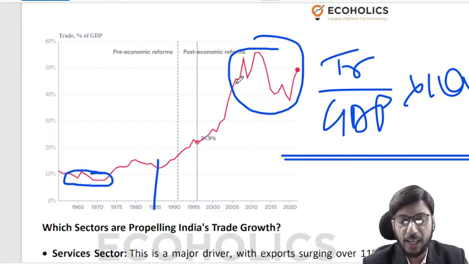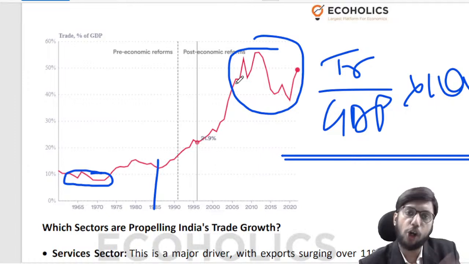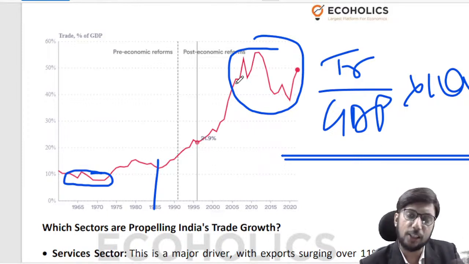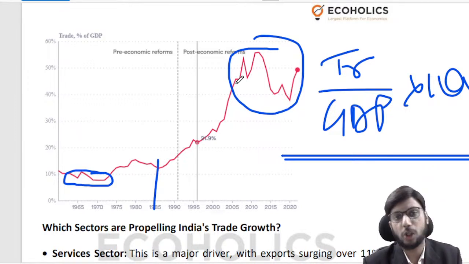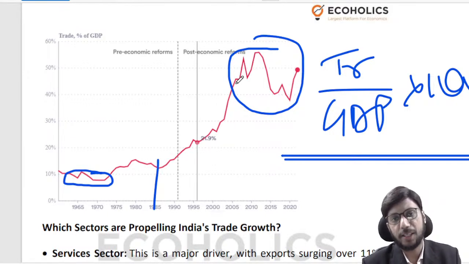In 2008, the global financial crisis erupts, and there is a lot of weakness in the external market. We are not able to sell abroad because they are not able to buy from us. So there is a fluctuation, an up and down over there. Then there is the Eurozone sovereign debt crisis. Again, there is a lot of weakness in the external market, and again there is a problem selling abroad. It's not easy to sell abroad. So all the volatility and fluctuations that you see are because of the way things have been in the last 10-15 years in the international market.